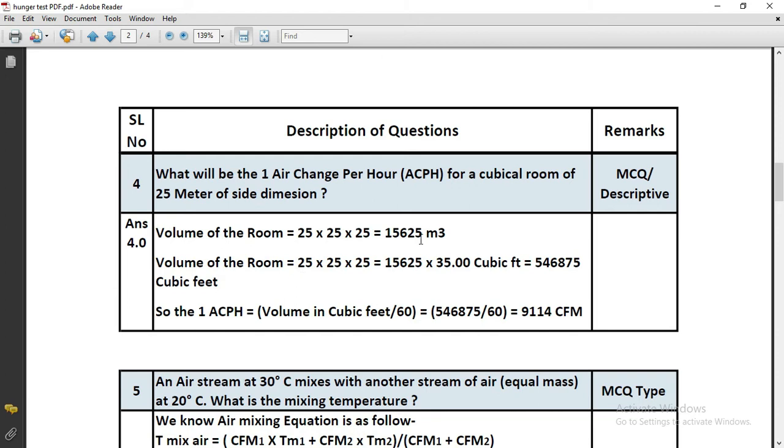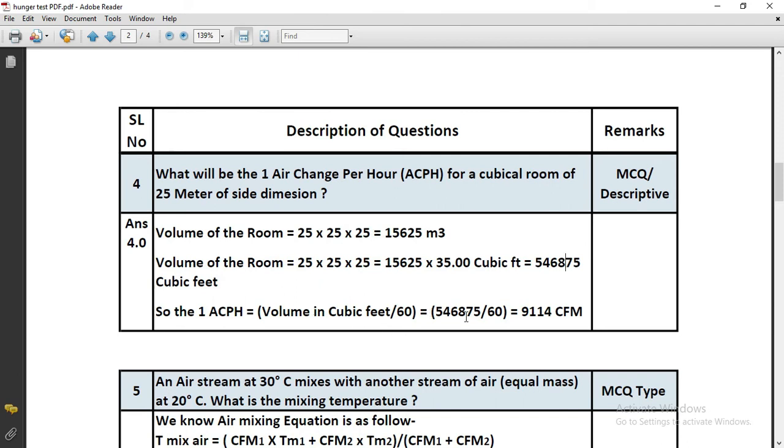This is the volume of the room in cubic meter, and we need the volume of the room in cubic feet. We know 1 meter cube is equal to 35.46 cubic feet. So basically this multiplied by 35, or rounded up, will be 546875. There is a formula for calculating ACPH: 1 ACPH is equal to the volume of the room in cubic feet divided by 60.